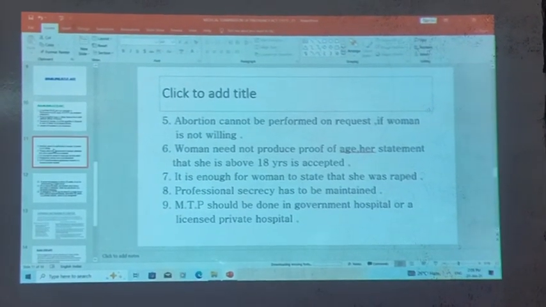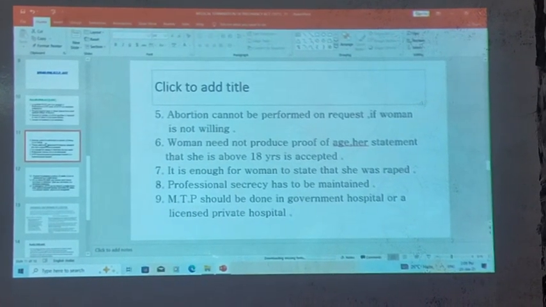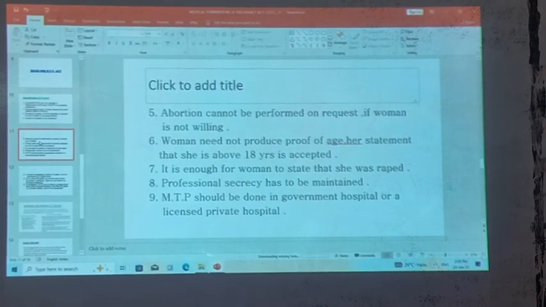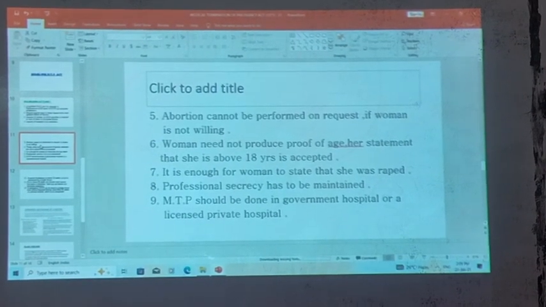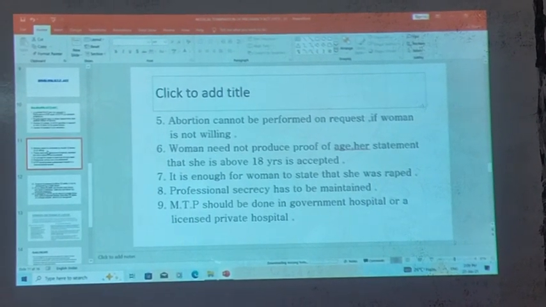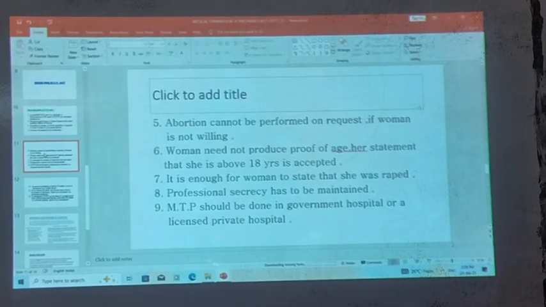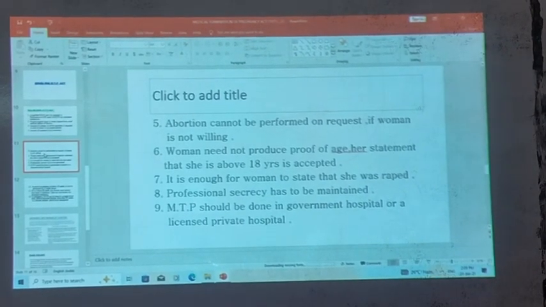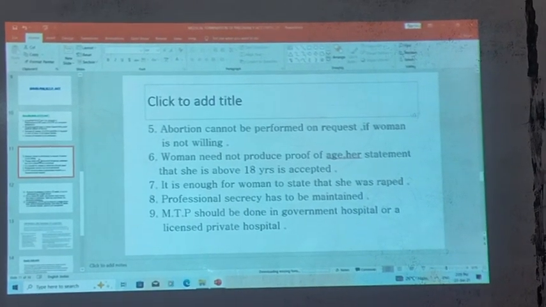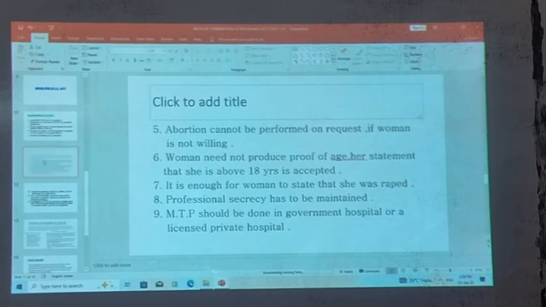A woman need not produce proof of her age. Her statement that she is about 18 years is accepted. It is enough for the woman to state that she was raped, and professional secrecy has to be maintained here. The MTP should be done in a government hospital or a licensed private hospital.